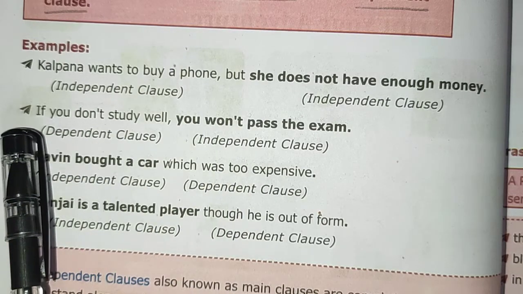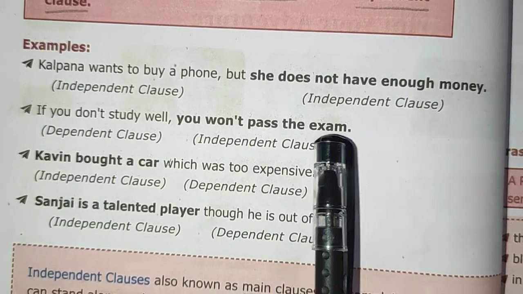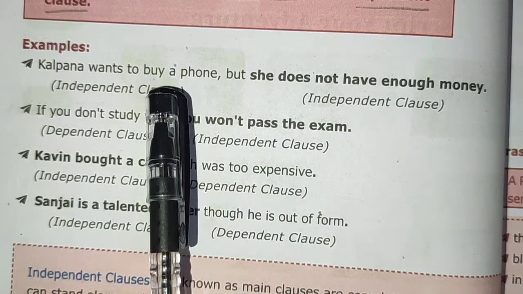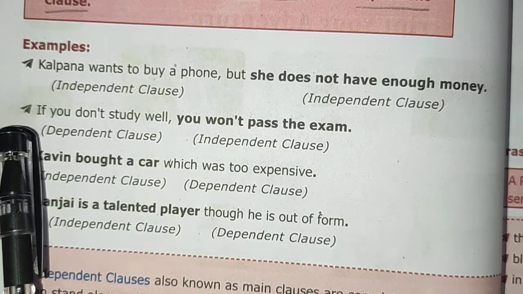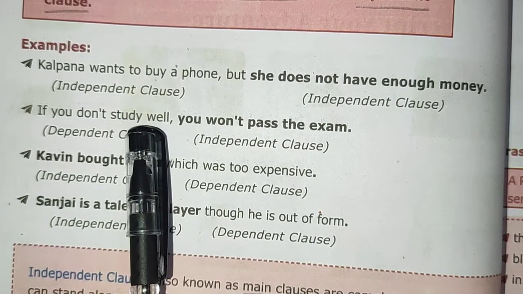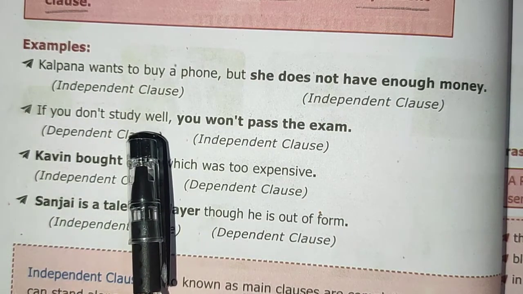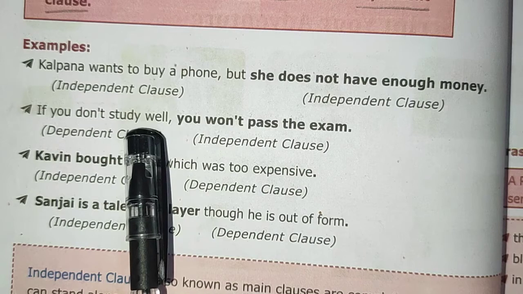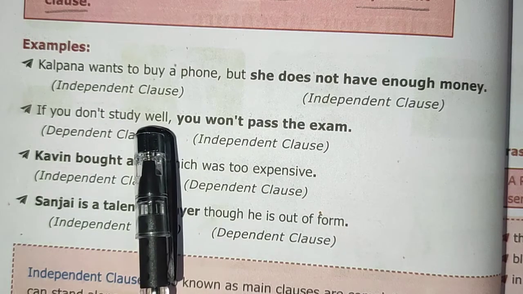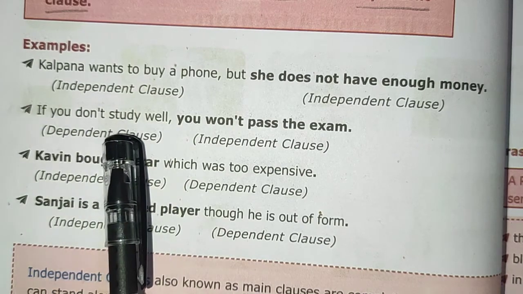Second sentence, if you don't study well, you won't pass the exam. So let us separate the sentence where there is a comma. If you don't study well. Does this sentence give us meaning? If you don't study well, what will happen? So there is no meaning in this sentence. So this is dependent clause.